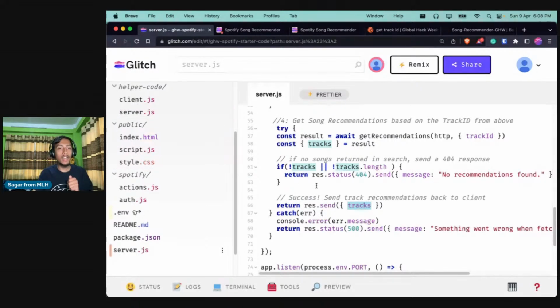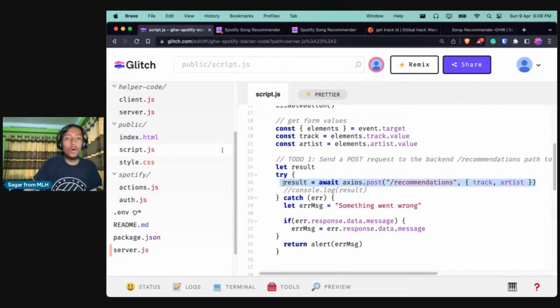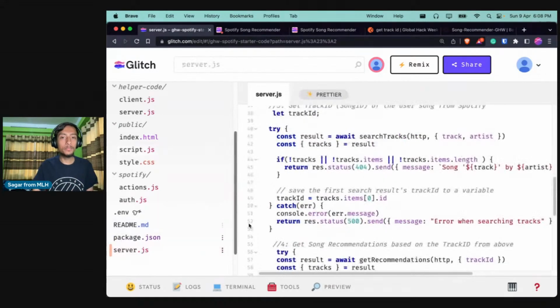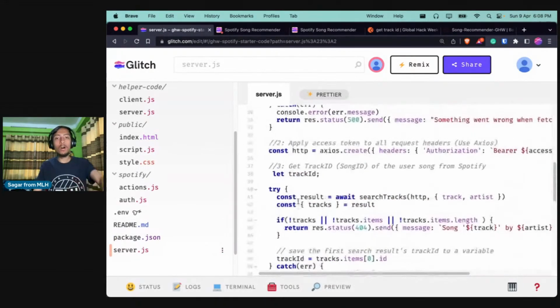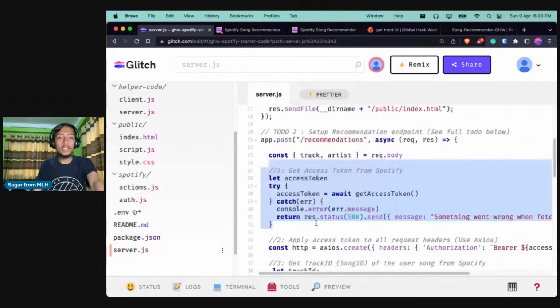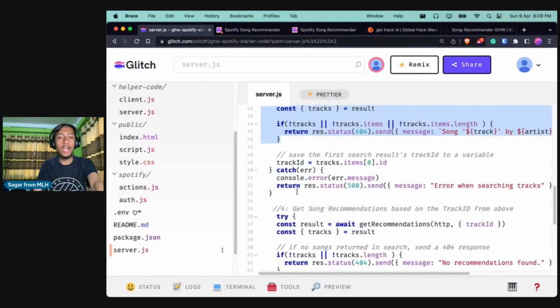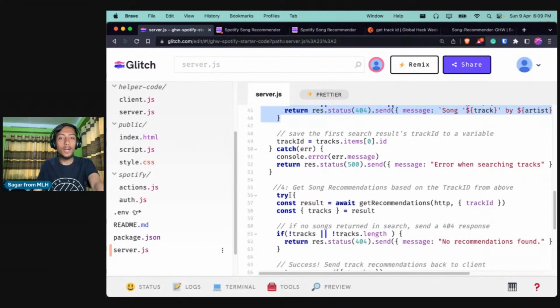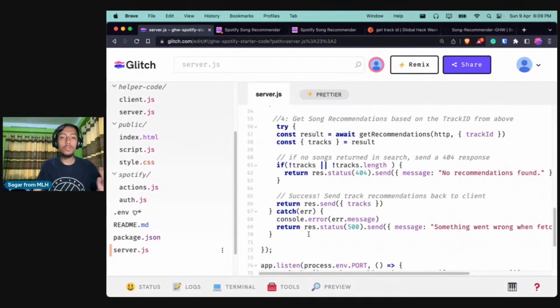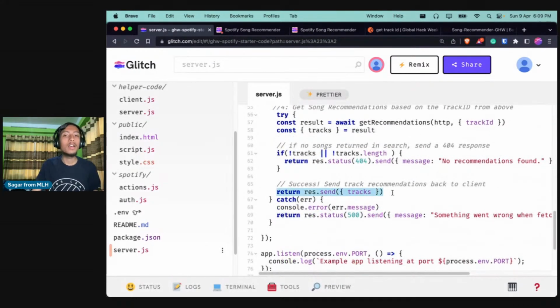So now let us try to see what is there in script.js in the front end. So after all of this happens, right? So eventually what we will get is, so we did all of this, right? We got an access token from Spotify. We applied the token to all our requests. We got the track ID, right? And we used that track ID to get the recommendation. And eventually what is returned to the front end is this thing.